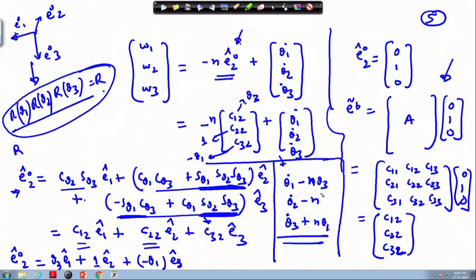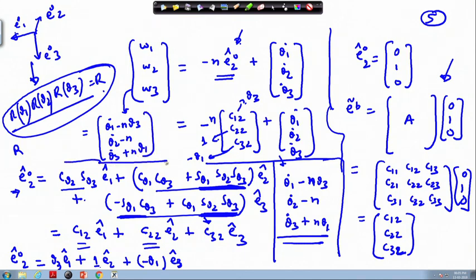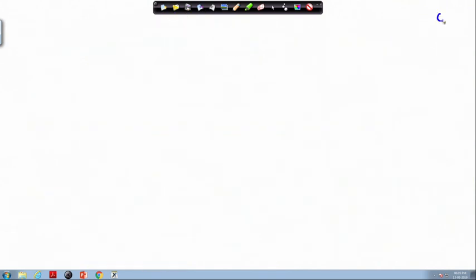So, this quantity is nothing but, I will write fresh on the next page, theta 2 dot minus n, theta 3 dot plus n times theta 1. Okay. One thing I will also remind you: for a small rotation, the order does not matter.